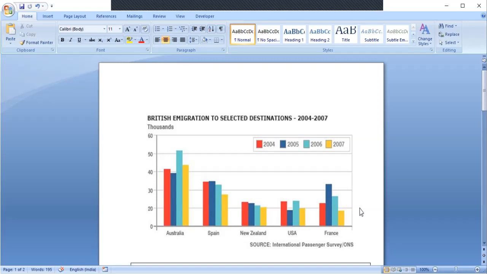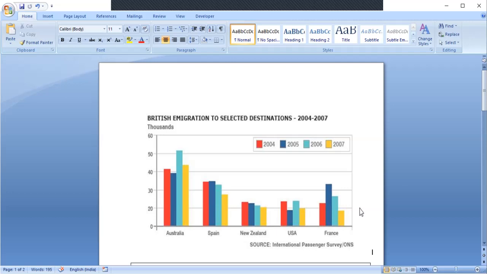So before starting with writing, you need to do some understanding of the map. As you can clearly see, Australia has, during all the 4 years, been the highest choice, and the least number seems to be 39,000, which is somewhere in 2005, and the highest is about 51 or maybe about 52,000, which is in 2006.